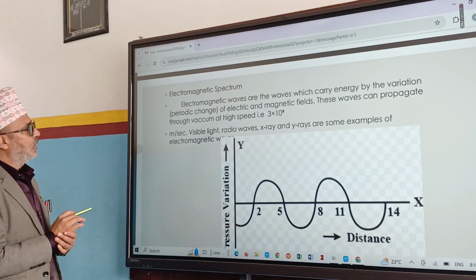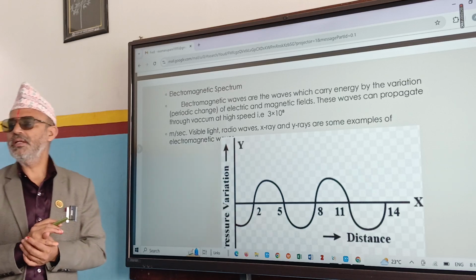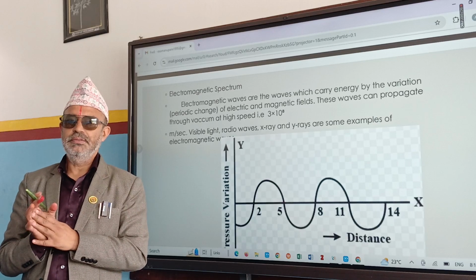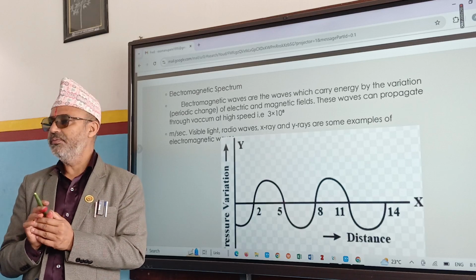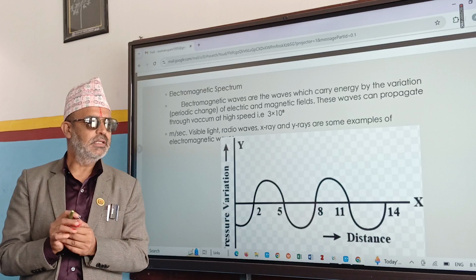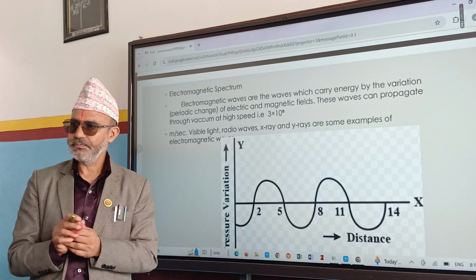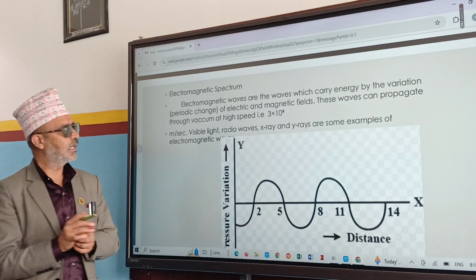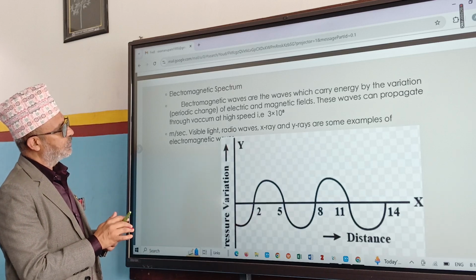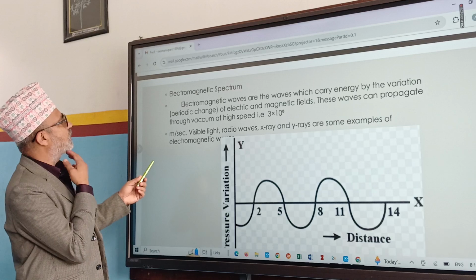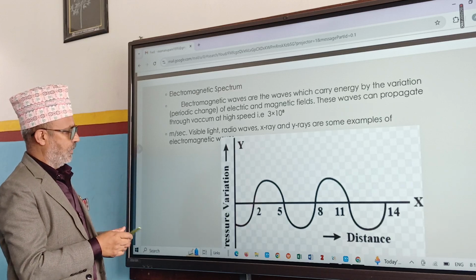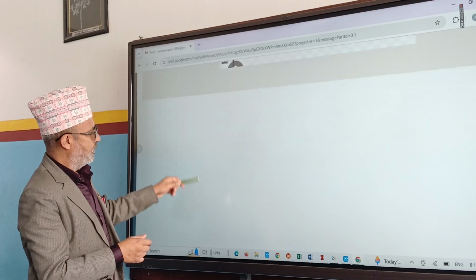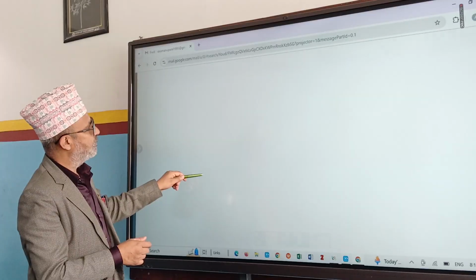Okay. We have discussed electromagnetic waves. How do you define electromagnetic waves? Those waves which do not need any medium for propagation, or which are not affected by magnetic and electric fields, they are called electromagnetic waves. Now here is given the electromagnetic spectrum. I think he has not given the diagram here.